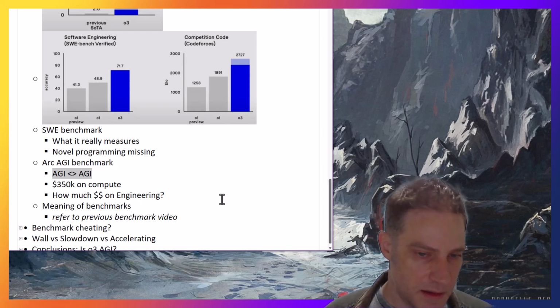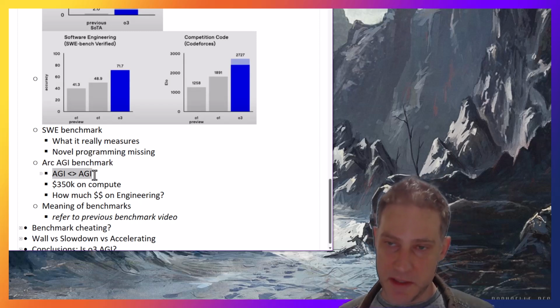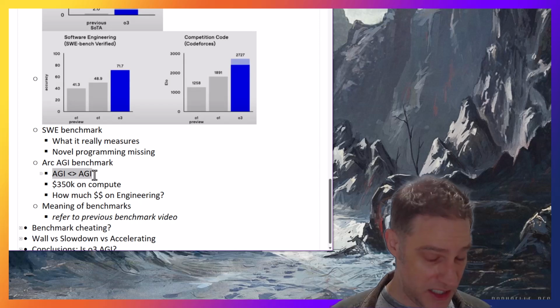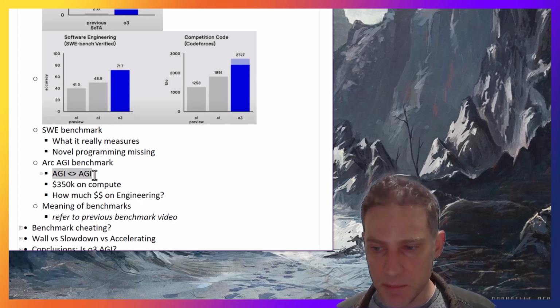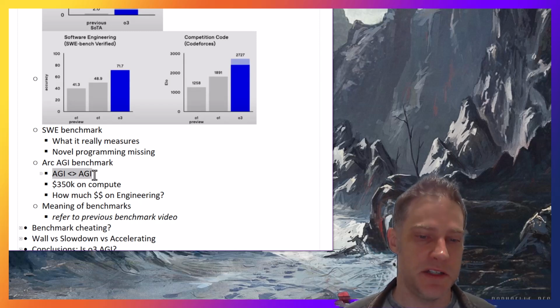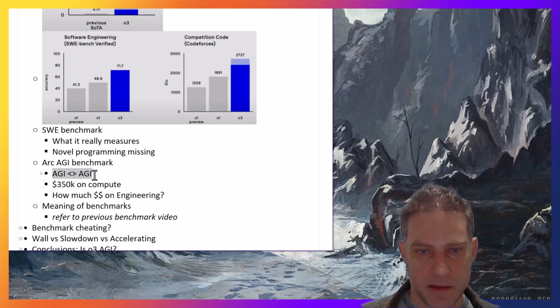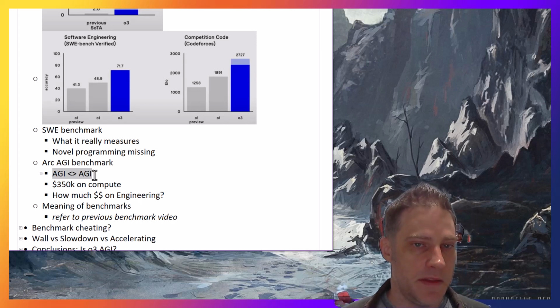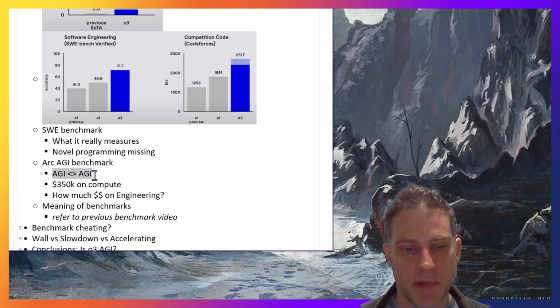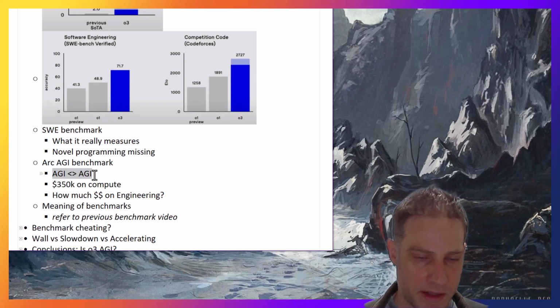So yes, I think that not being able to score well on this means that it's not AGI. But it's one of many pieces of the puzzle. But scoring really well on it does not mean it's AGI. And we'll take a step back and look at what the definition of AGI is in a second, but we'll circle back around to that as we get to the conclusion.